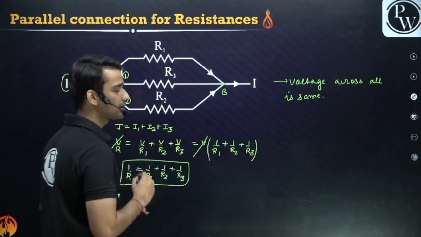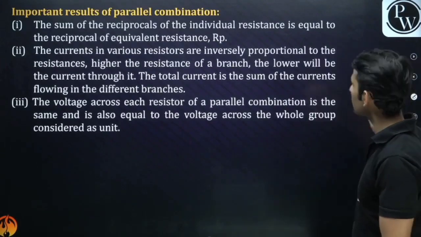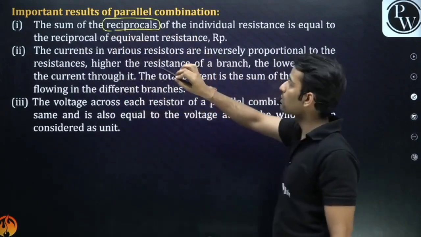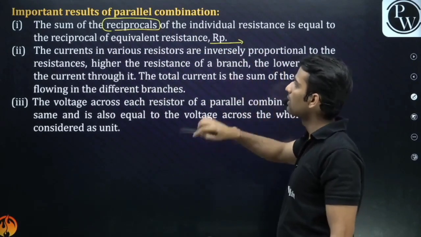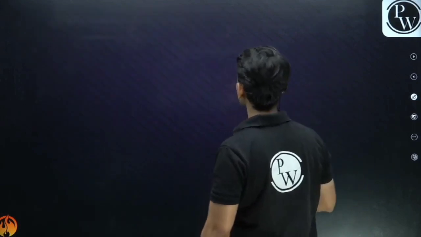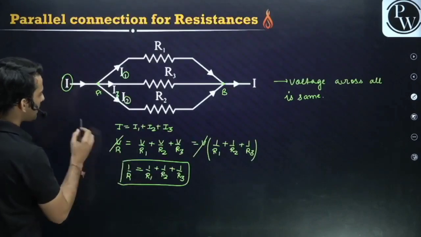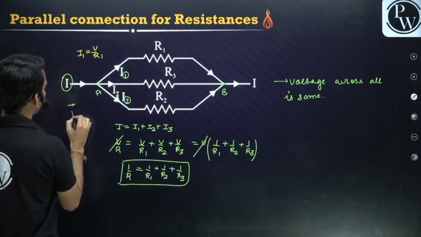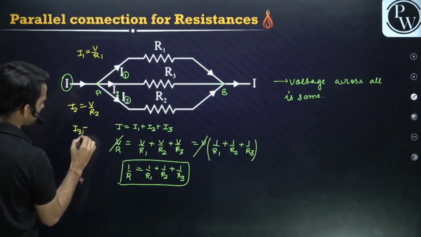Okay, guys, this is for the series parallel combination. Now what are the various properties we have in parallel combination? First, the reciprocal of the effective resistance is equal to the sum of reciprocals of individual resistances: 1 by R is 1 by R1 plus 1 by R2. Next, current is inversely proportional to the resistances. You can see that I is V by R. What is I1? I1 is V by R1. I2 is V by R2. I3 is V by R3.